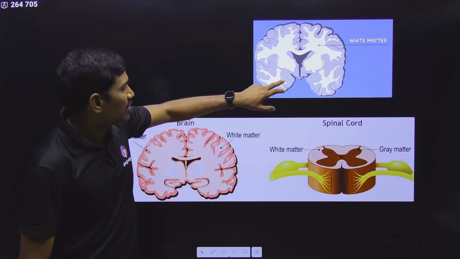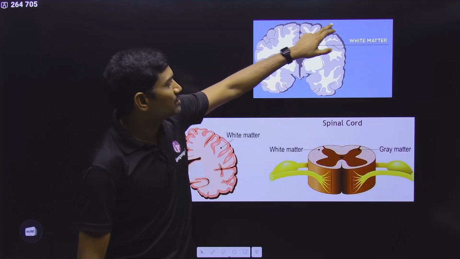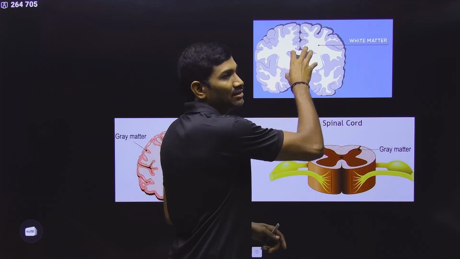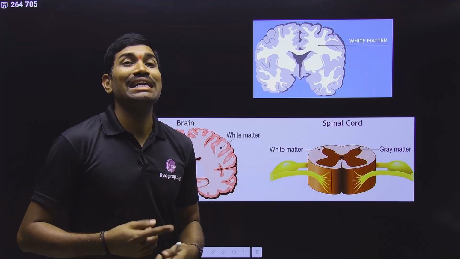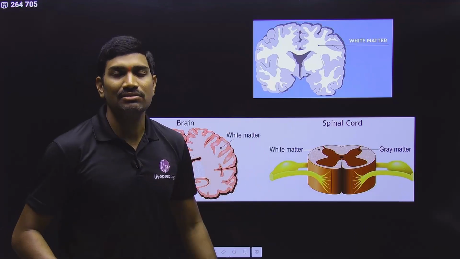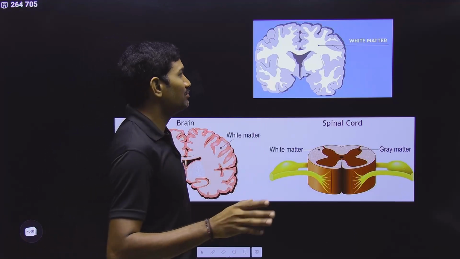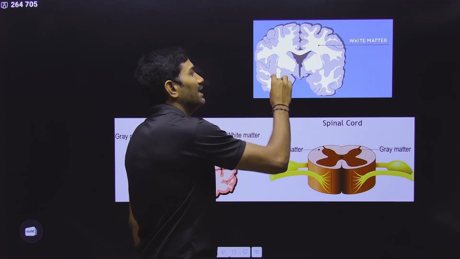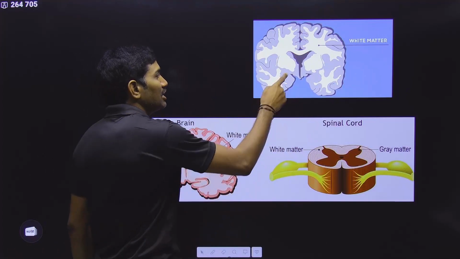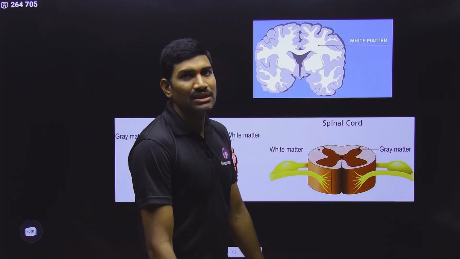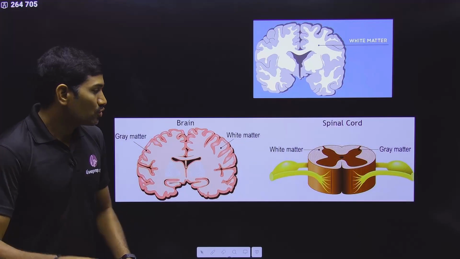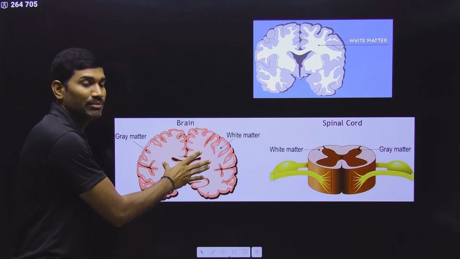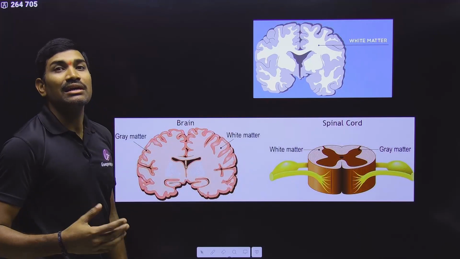That means mainly it is the cell bodies, the cytons, that are present in the cerebral cortex, but the axon portion is present on the inner side. Since the axon is myelinated, and in the central nervous system the myelin is formed by oligodendrocytes, because of the myelin present in the axons they have a white appearance. In the cell bodies, myelin is not present, so they give a gray appearance. So in the brain, at the center you observe white matter, and on the outer side you observe gray matter.